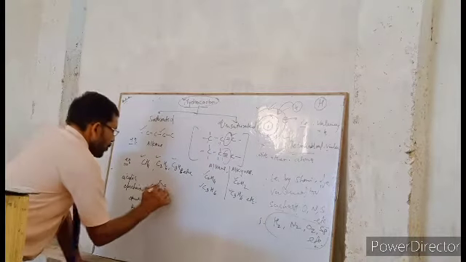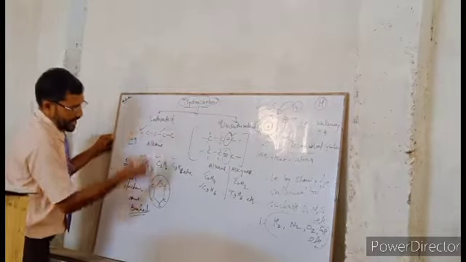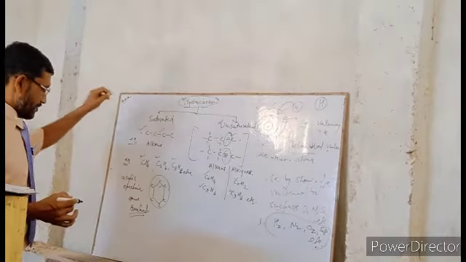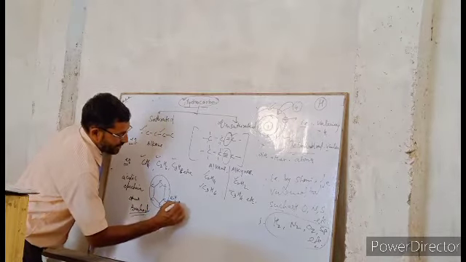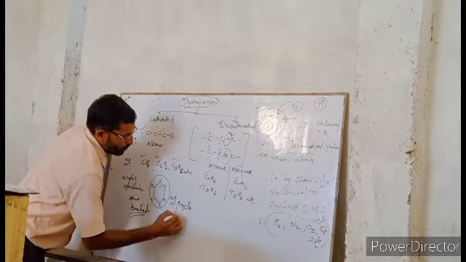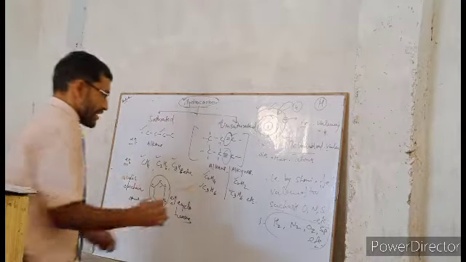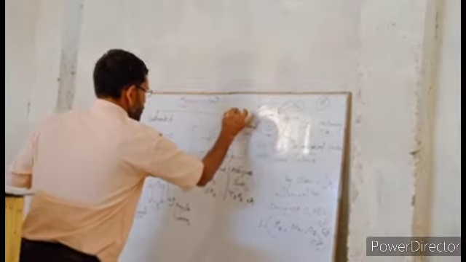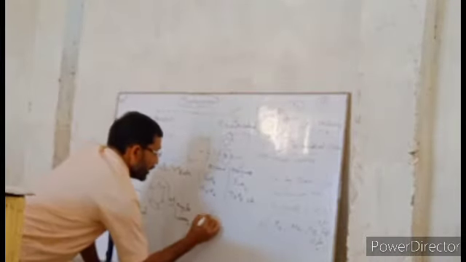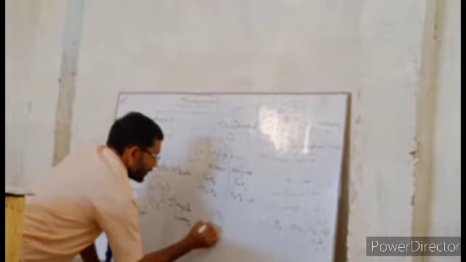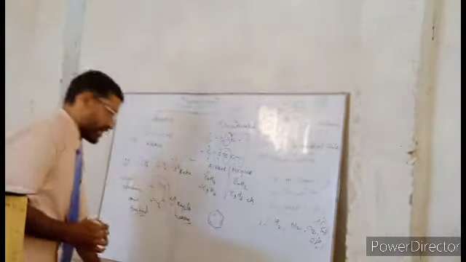So what is that? Cyclic hydrocarbon, cyclic saturated hydrocarbon. Sometimes an example is cyclohexane, etc. Similarly, in case of alkenes and alkynes, in case of unsaturated hydrocarbon, benzene is the best example for the unsaturated cyclic hydrocarbon.